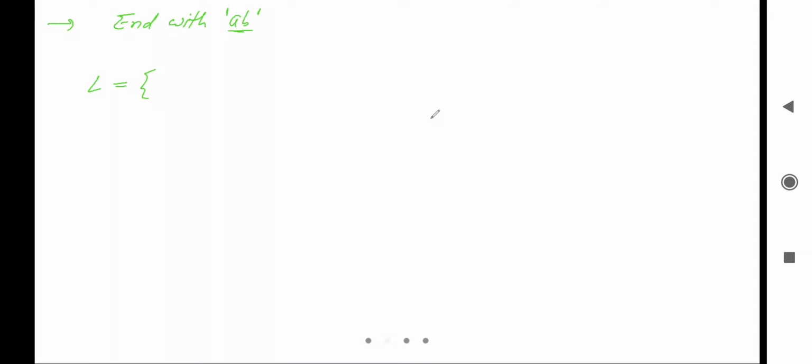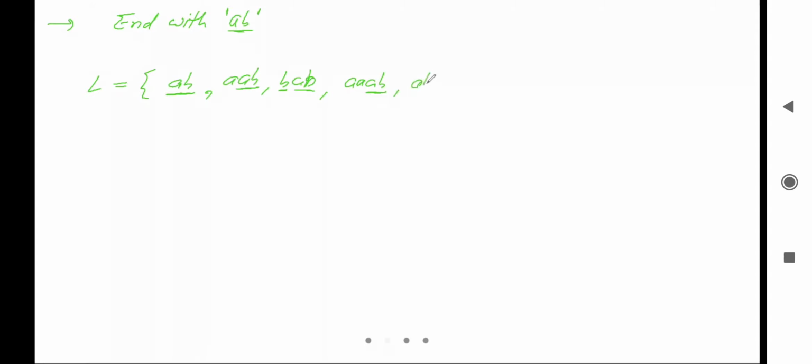Let's see. Here it can be AB, because AB is ending with AB. After that, in the starting there can be a single A, and then AB, ending with AB. In the starting there can be a single B, and after that AB. In the starting there can be a double A, and in the end AB.